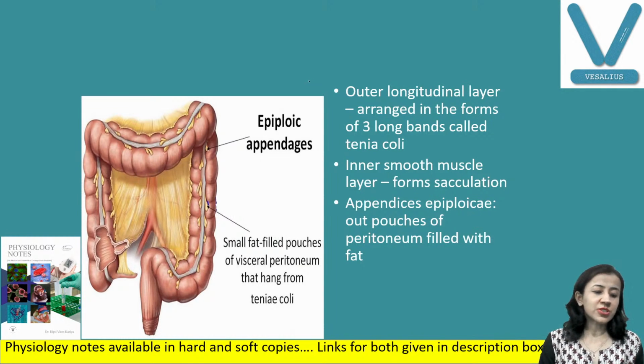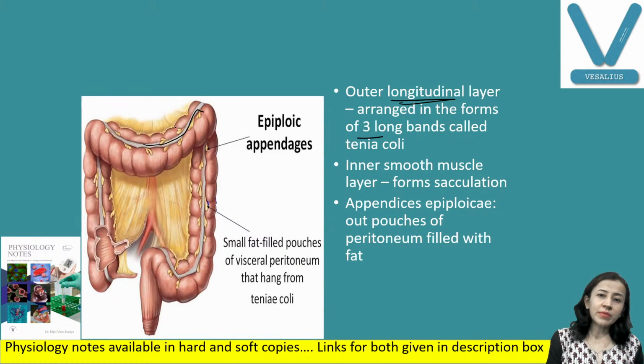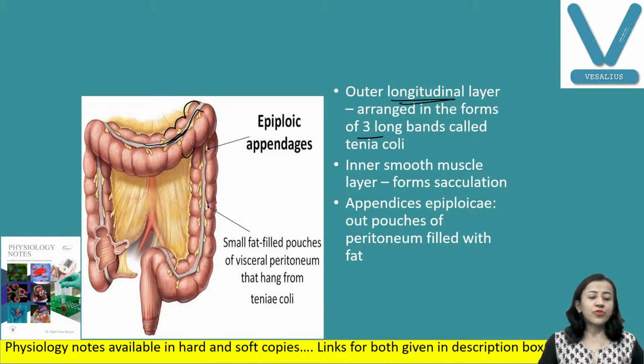Another important structural characteristic is the longitudinal muscle layers. They are in a group of three bands, which is known as taenia coli. This is taenia coli. And because the taenia is quite short, the circular muscles form sacculations like this. When you are drawing the intestine, it is like this. If you are tightening something, you get pouches. So the longitudinal layer is tight or short, so the circular layer produces pouches.